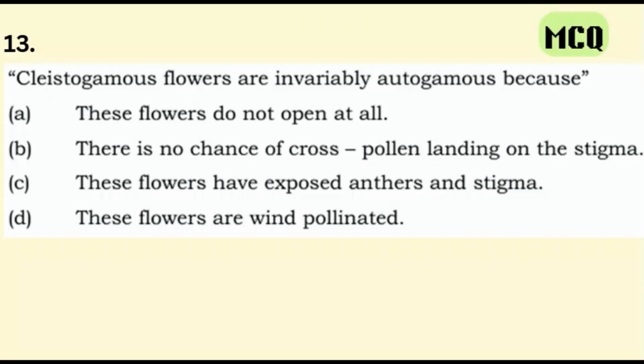Now this is an MCQ question. Cleistogamous flowers are invariably autogamous because: option A, these flowers do not open at all. Option B, there is no chance of foreign pollen landing on the stigma. Option C, these flowers have exposed anthers and stigma. Option D, these flowers are wind pollinated. These flowers do not open at all is the answer.